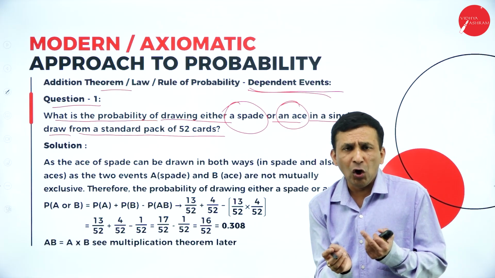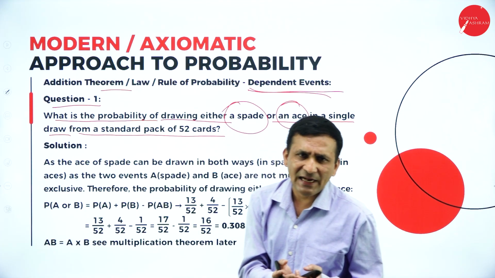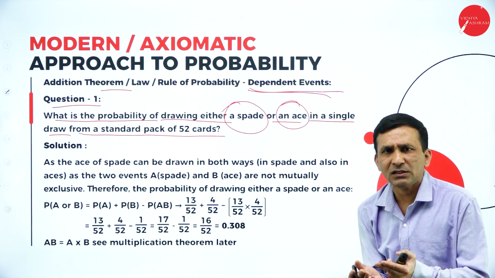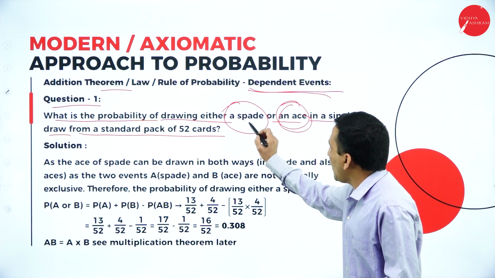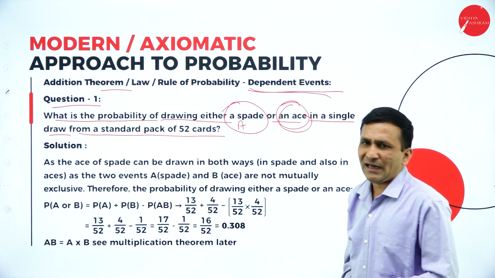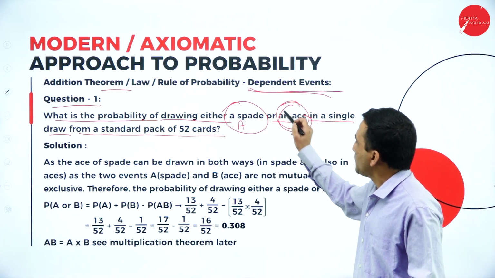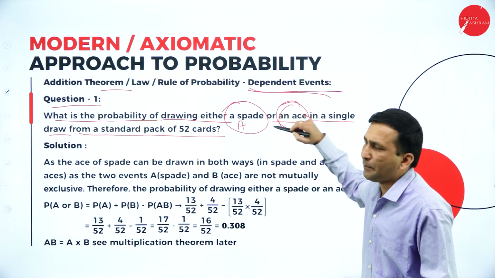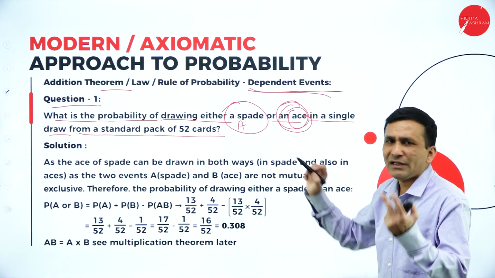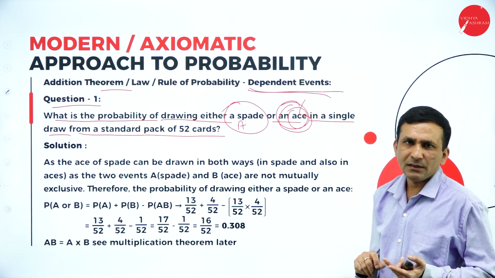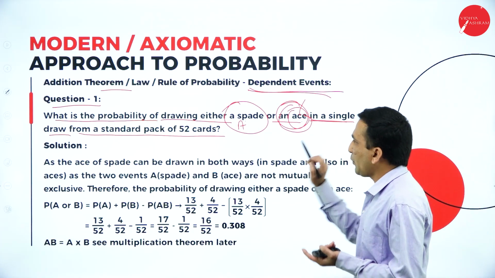We know there are two colors, red and black. We know there are four designs: spade, club, heart and diamond. Even within the complete spade suit, you are able to identify there is one ace. The ace belongs to spade, to diamond, to heart and to club. Based on the color, there are two colors that ace belongs to. There are red colors also, so there are two aces of each color in the question.